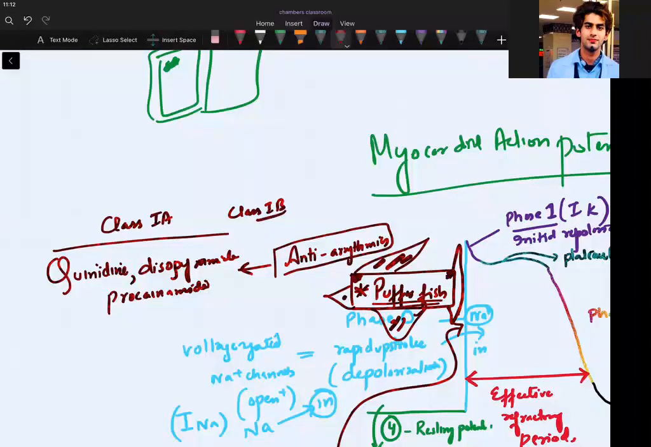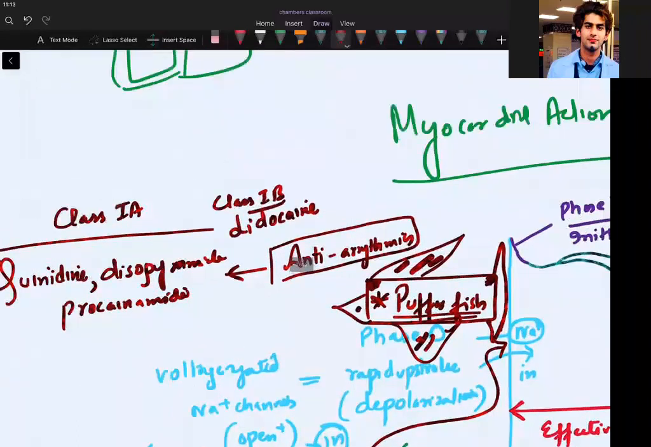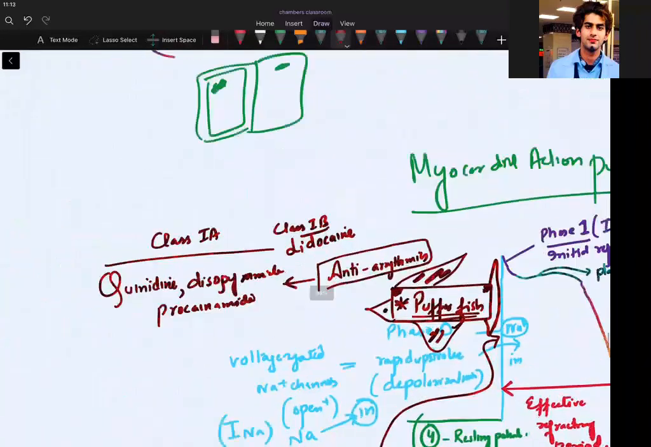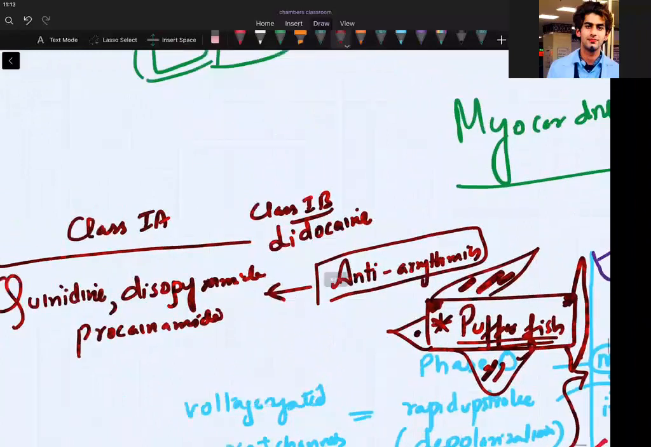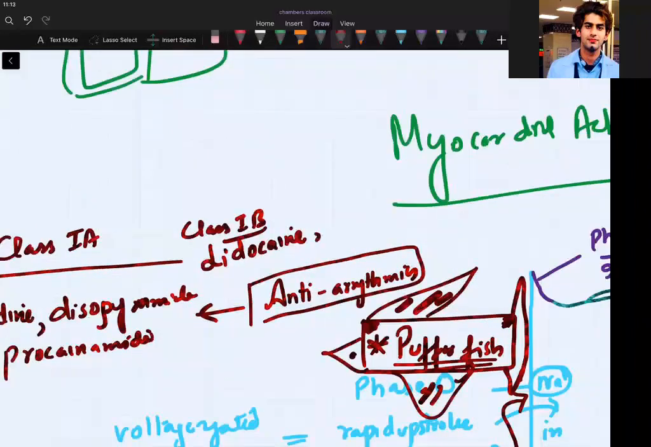In class 1B we have lidocaine. Do you know lidocaine, the anesthetic? We are using it for the fibrillations. Lidocaine and mexiletine. So they also come in class 1B.